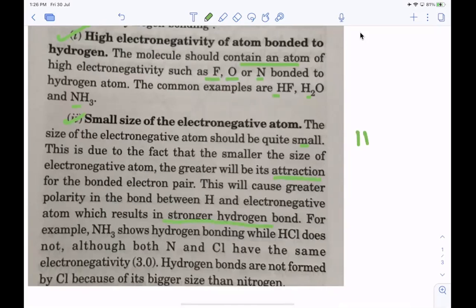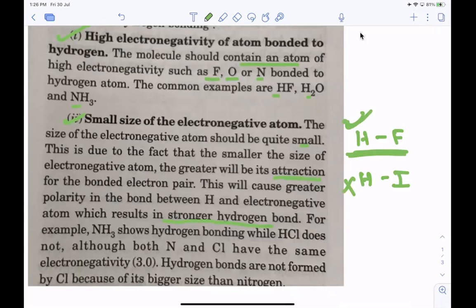So HF, and if I consider HI, the size of fluorine is smaller than iodine. So hydrogen bonding will be formed by HF.